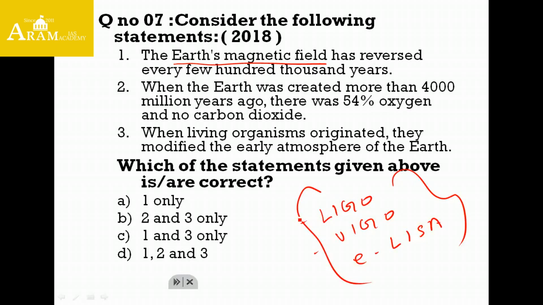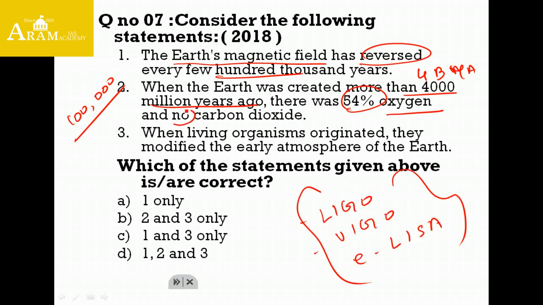Statement 1 states, the Earth's magnetic field has reversed every few 100,000 years. So we must know what Earth's magnetic field is and what the impact of that magnetic field is. Second statement, when the Earth was created more than 4,000 million years ago, that is 4 billion years ago, there was 54% oxygen and no carbon dioxide. These are the keywords we have to highlight in the question paper. When living organisms originated, they modified the early atmosphere of the Earth.